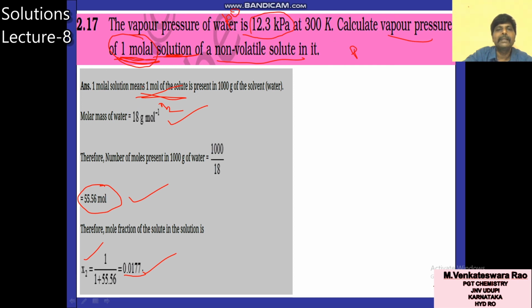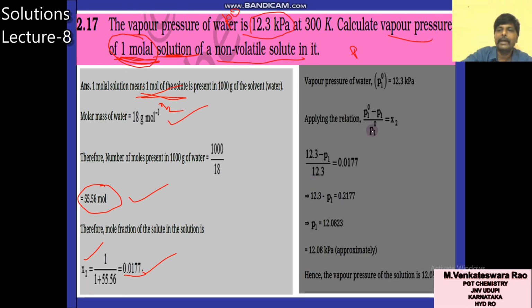The vapor pressure is given as 12.3 kilopascals, and you have to calculate the vapor pressure of the solution. From Raoult's law, you know the value of X2, so P1 naught minus P1 by P1 naught, the relative lowering of vapor pressure, is equal to X2.